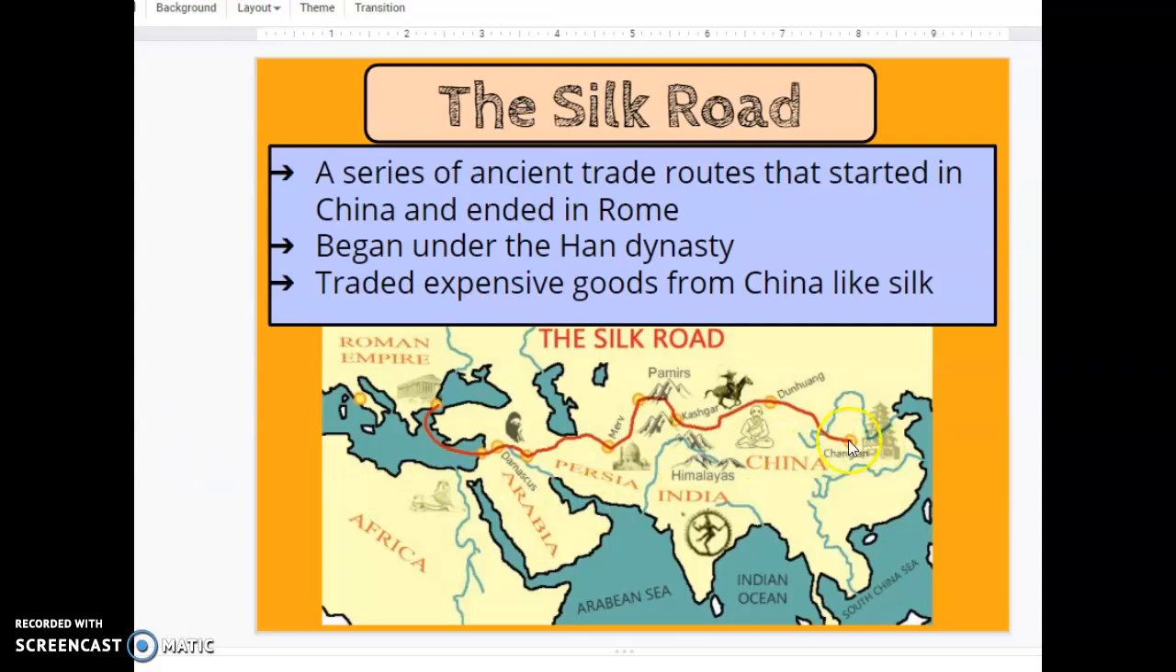So you can see that on this side is China, and it connects all the way through Asia and all the way over into Europe. So it connects the Roman Empire that we're going to learn about shortly this year, as well as the Chinese Empire.